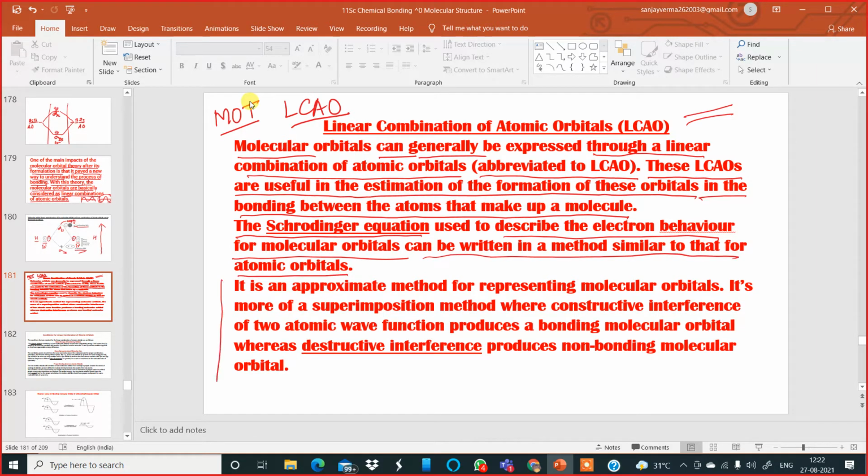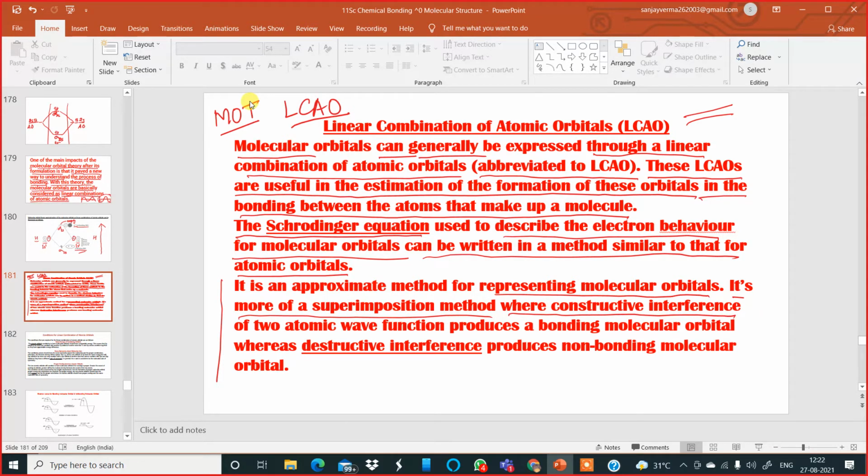Today it is an approximate method for representing molecular orbitals, because nobody has yet started to study anything higher than molecular orbital theory. This is contemporary to today's date. Now it's more of a superimposition method, where constructive interference